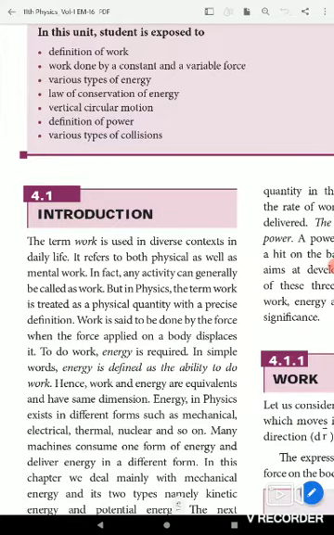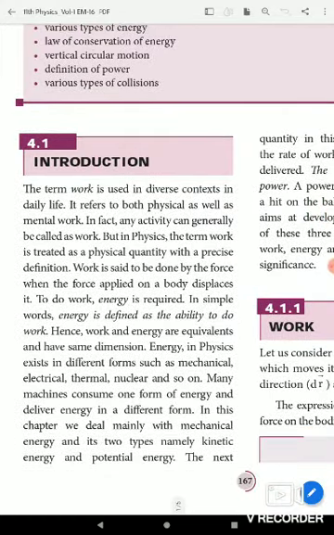Work is said to be done by the force when the force applied on the body displaces it. Work then means when the force applied on a body displaces it. To do work, energy is required. So, energy is defined as the ability to do work. Hence, work and energy are equivalent and have the same dimension.